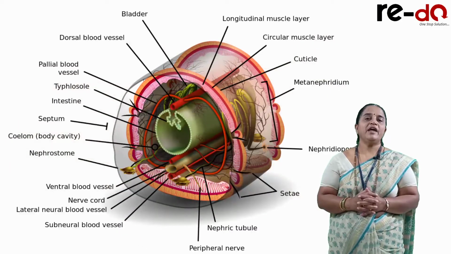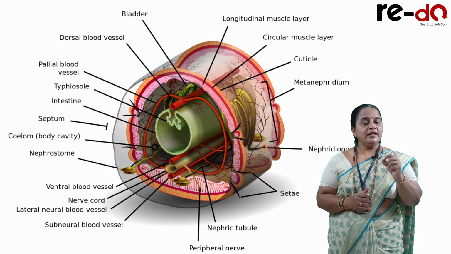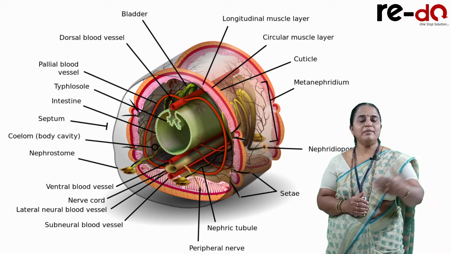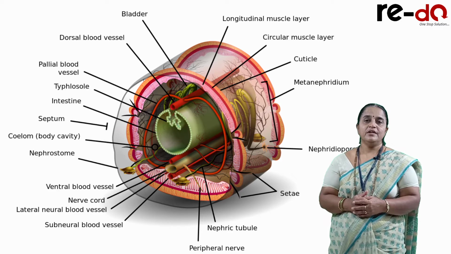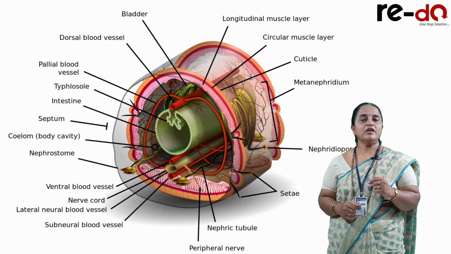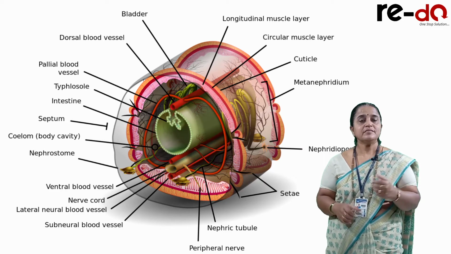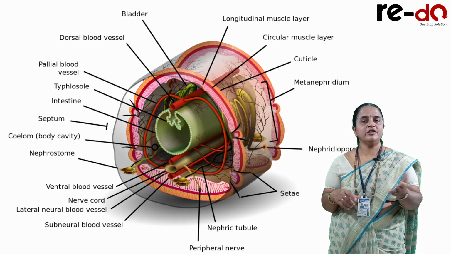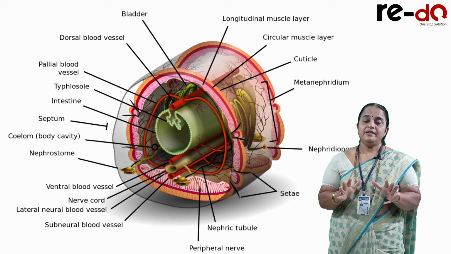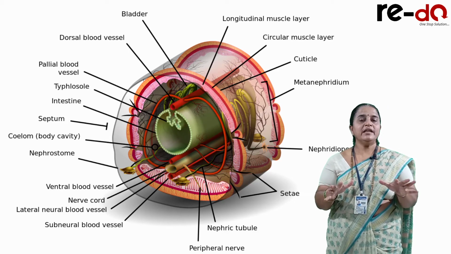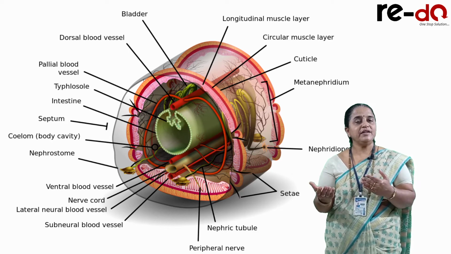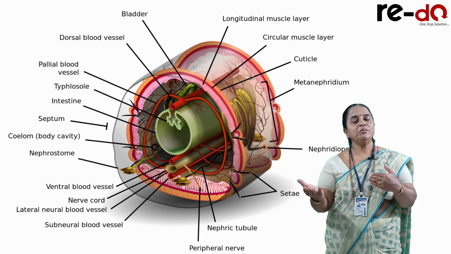Now the coelom of the animal is well developed, and in the coelom the blood has no respiratory pigment, so we call it colorless blood, known as hemolymph. Here blood is not flowing inside blood vessels, so the type of circulation is said to be open. The coelom helps in blood circulation, so it is also known as hemocoel. The tracheal network is bathing inside the hemolymph, so there is direct gaseous exchange between the tracheal air and the hemolymph.